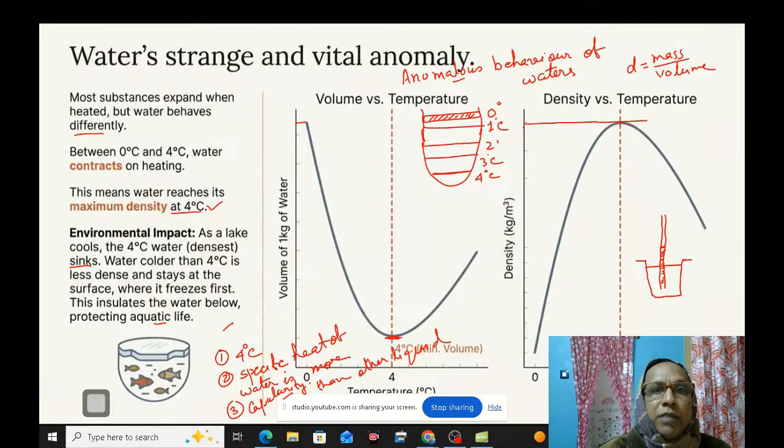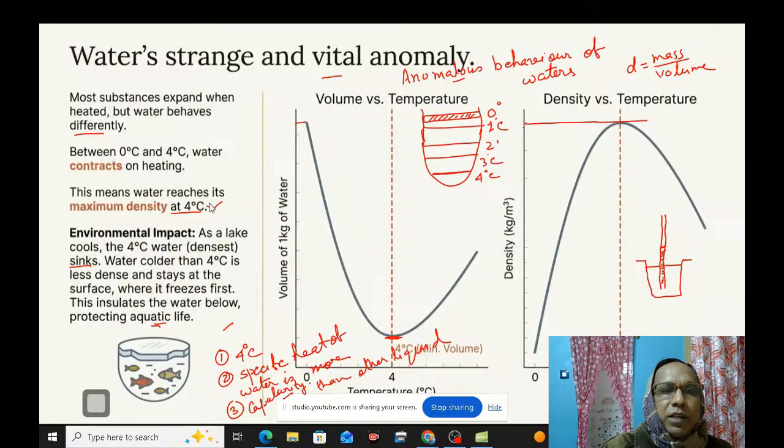And water shows vital anomalies. Water is strange, and this protects the aquatic life. Now we're going to another one. This is the strange and vital anomaly. I already told you there are three factors. The specific heat of water is maximum compared to other liquids, and the maximum density is at 4 degrees centigrade.